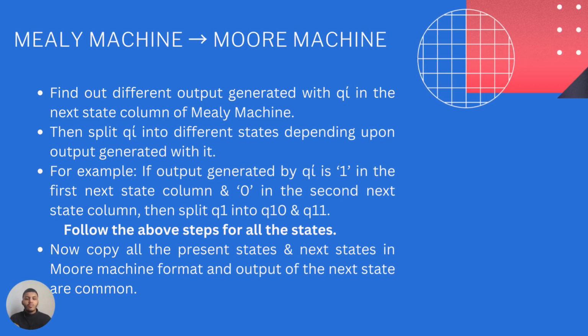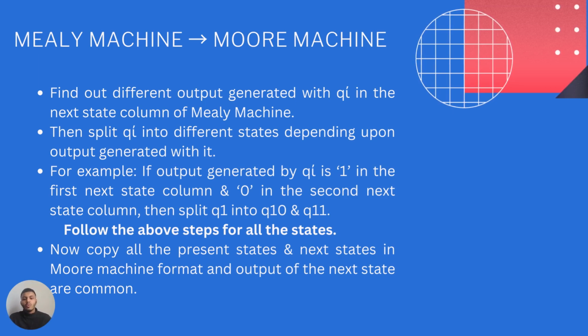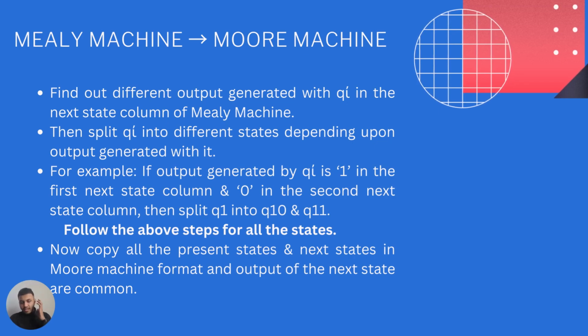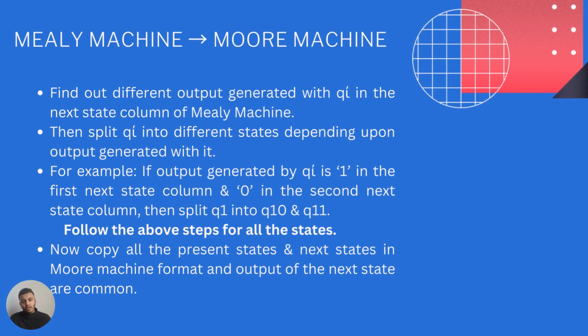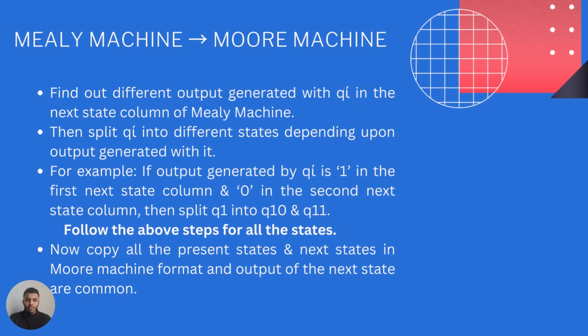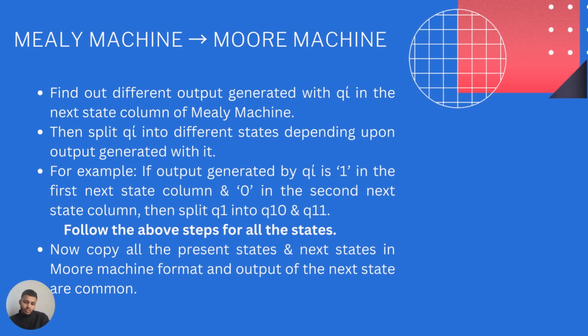And if the output generated by Qi is 1, and there are two outputs getting out of it, we split it into two parts, q1 and q0, and this is repeated for every state, every transition, so that the Moore machine automaton is perfect. It is defined. It has perfect outputs. So this is the conversion of a Mealy machine to a Moore machine.